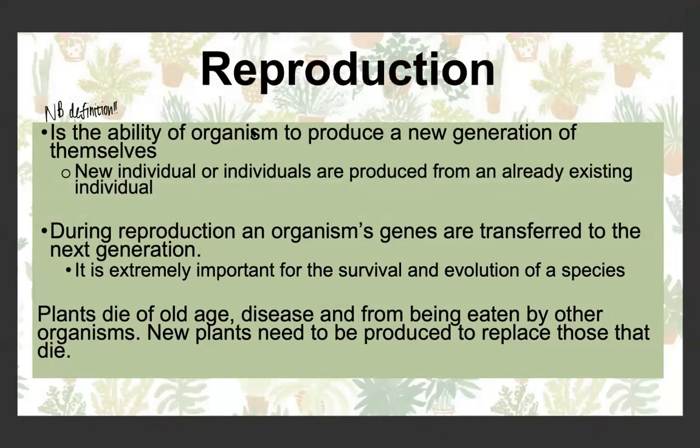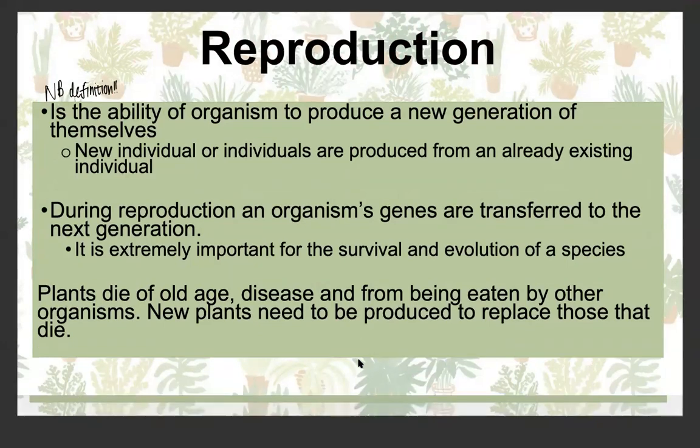Reproduction is the ability of an organism to produce a new generation of itself. So new individual or individuals are produced from an already existing individual. And an organism's genes are transferred to the next generation during reproduction, which is obviously vital for the survival and evolution of the species. So plants will die of old age, of disease, of being eaten by other organisms, and so they need to undergo reproduction to produce new plants that can replace those that die.